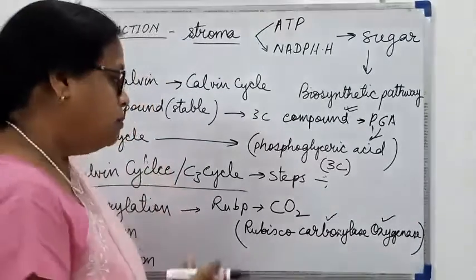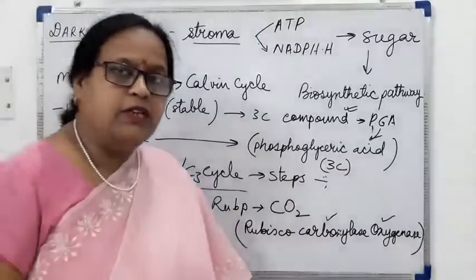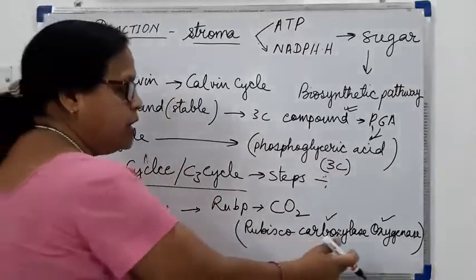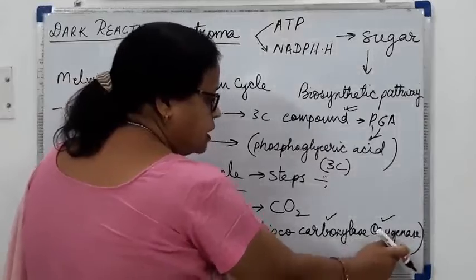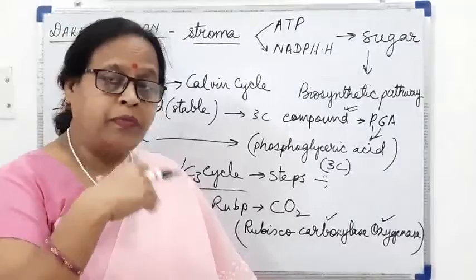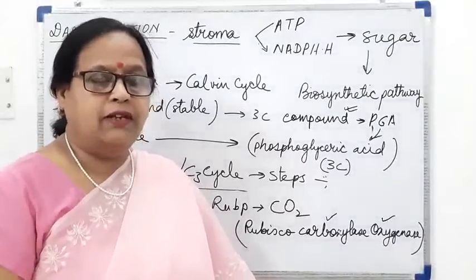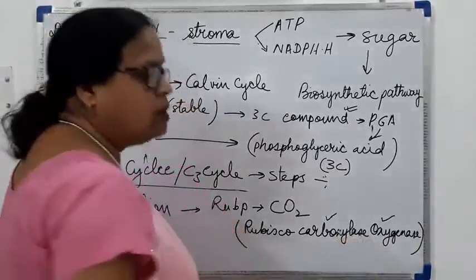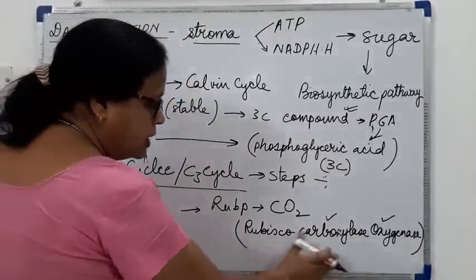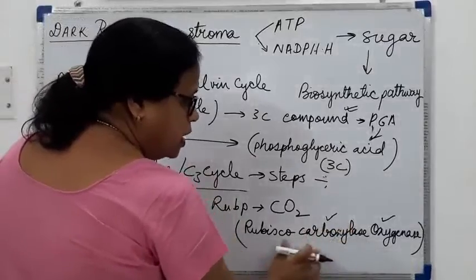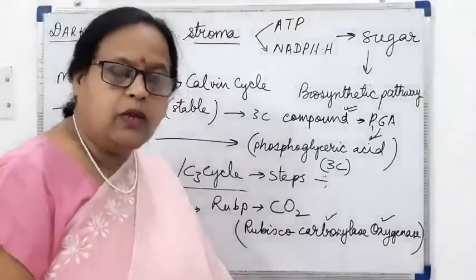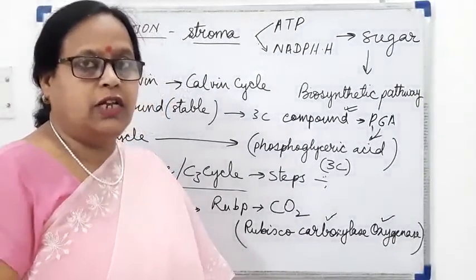When the concentration of oxygen is high, it will start behaving like oxygenase and it will not fix carbon dioxide. That is why in many plants it behaves as oxygenase. This we are going to study later. Now we have to understand only that this enzyme behaves in both ways. It does the carboxylation also, and it helps in oxygenation also.